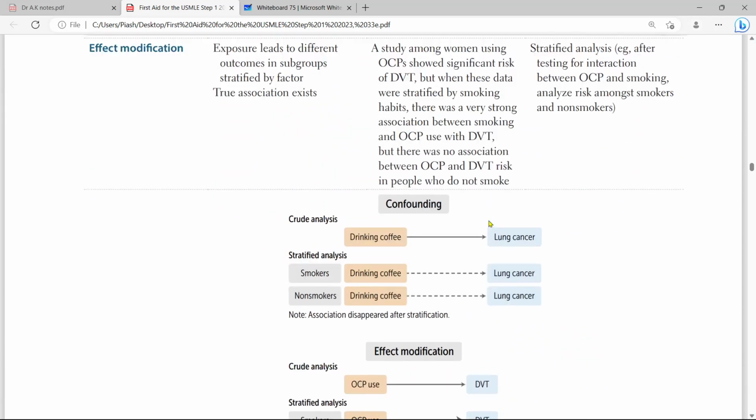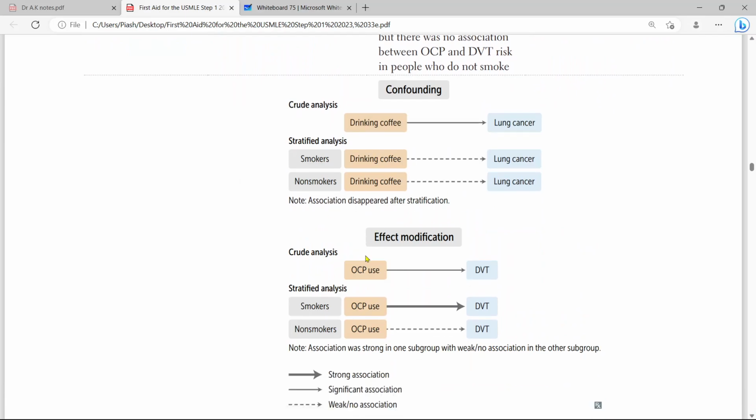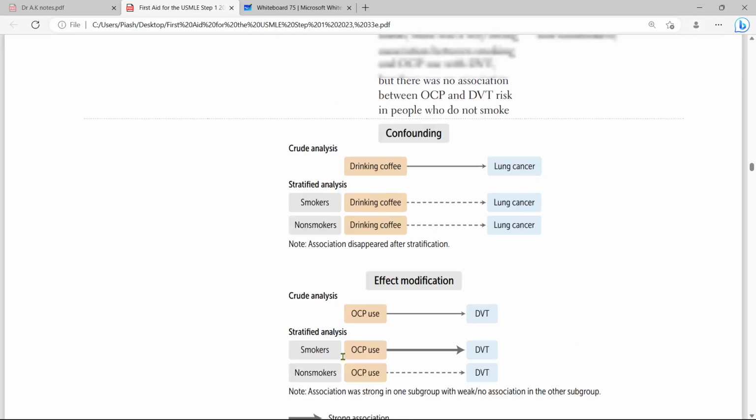And effect modification. In effect modification, in crude analysis, OCPs cause DVT. And stratified analysis will show OCPs in smokers causing DVT, and OCPs in non-smokers usually causing less DVT.